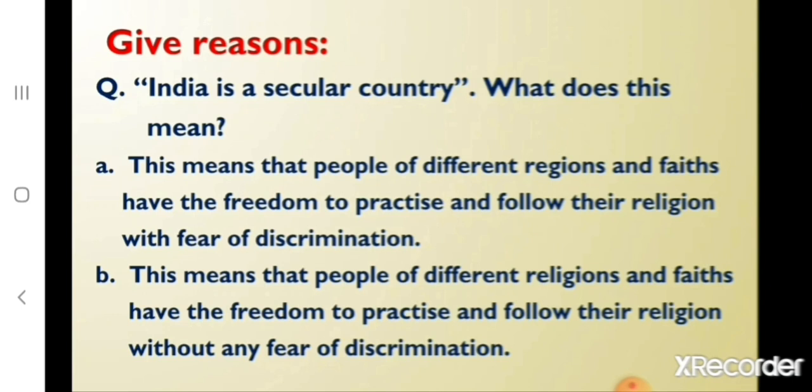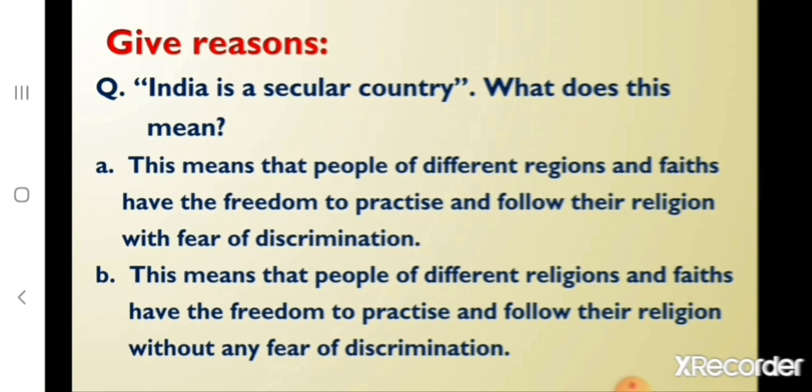Now children, let's do give reasons. Here the question will be given along with 2 or 3 options. So you have to read the question and also the options that are given. First one. India is a secular country. What does this mean? A. This means that people of different regions and faiths have the freedom to practice and follow their religion with fear of discrimination.